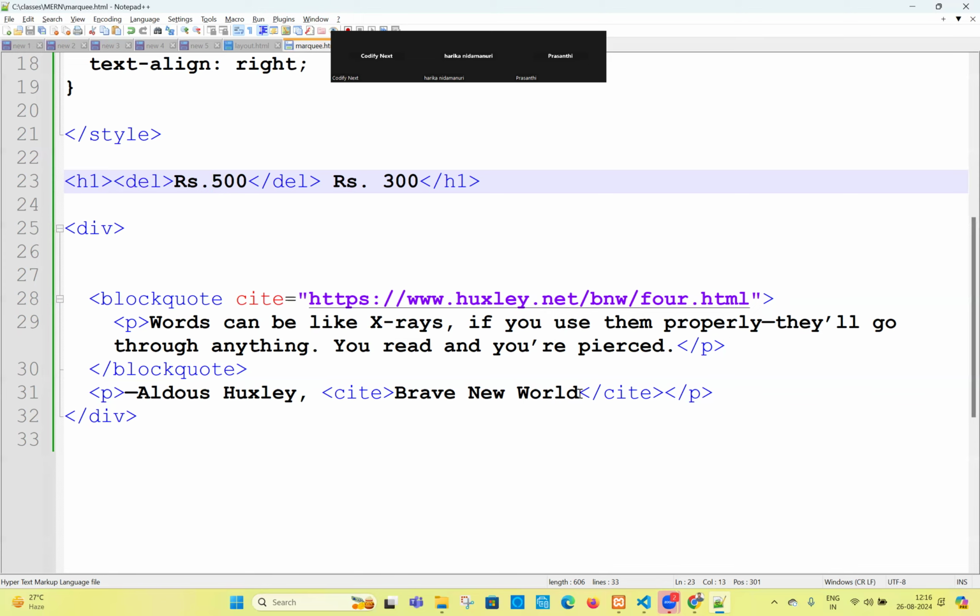But the main concentration is always JavaScript only. I want to teach JavaScript in a very practical way, not a theoretical way. A lot of interview questions every day. For every concept you will get interview questions. You will get assignments in JavaScript also. I told you already, the king of the MERN stack is JavaScript only. How good you are in JavaScript is what matters in the end. How good you are in HTML and CSS, no one will ask you. But how good you are in JavaScript is very important.